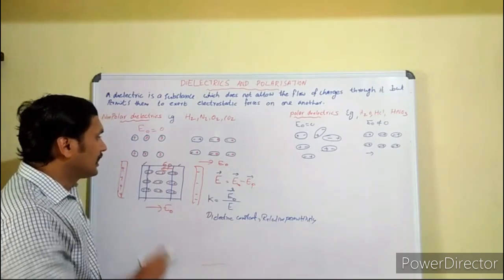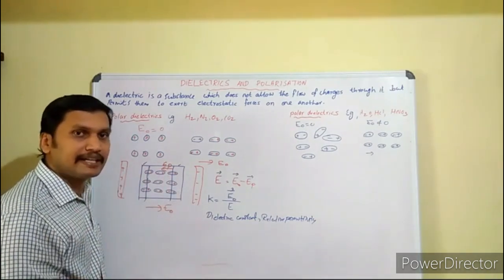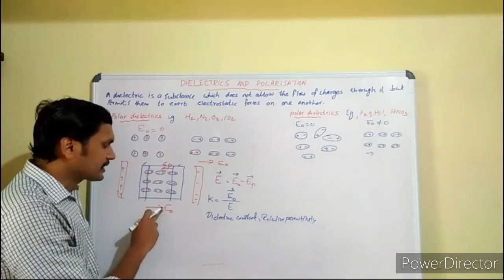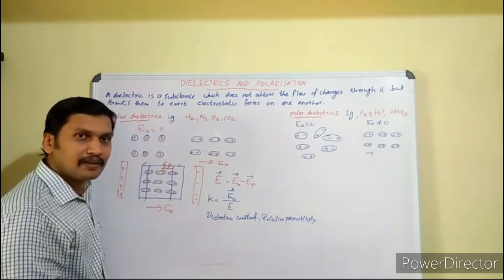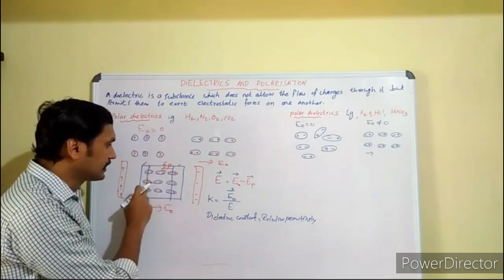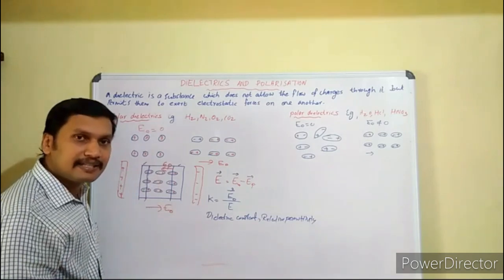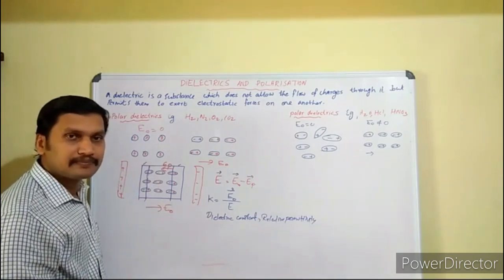As this dielectric slab now behaves like an electric dipole, it possesses a net dipole moment. If you add all the individual dipole moments of the molecules, this dielectric slab has a net dipole moment.